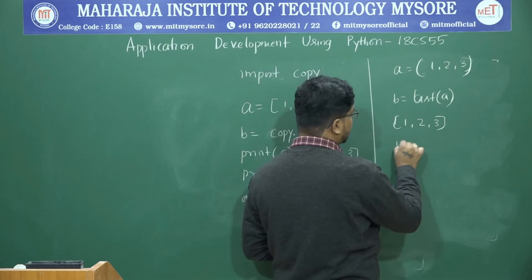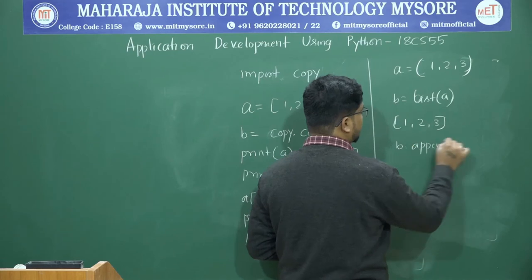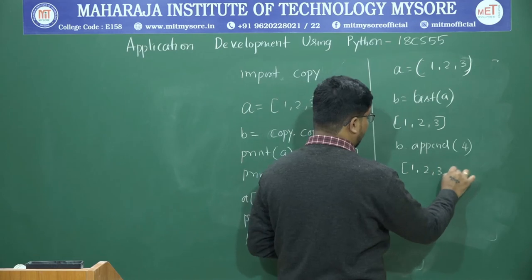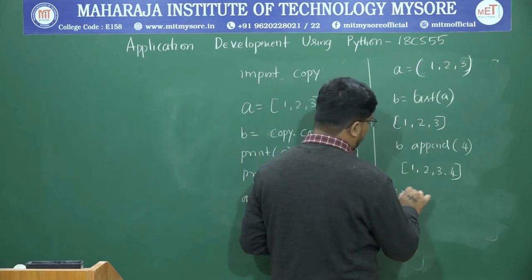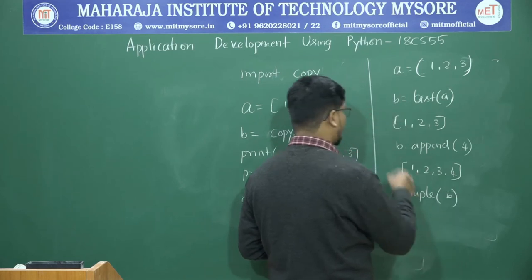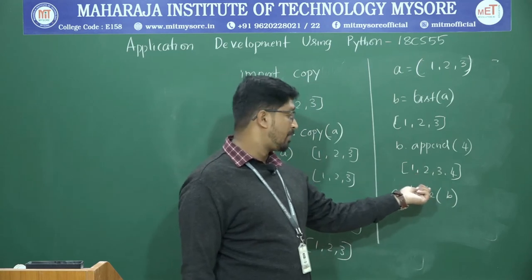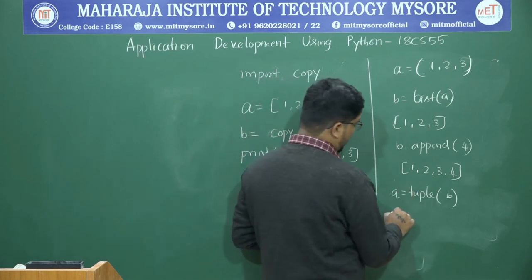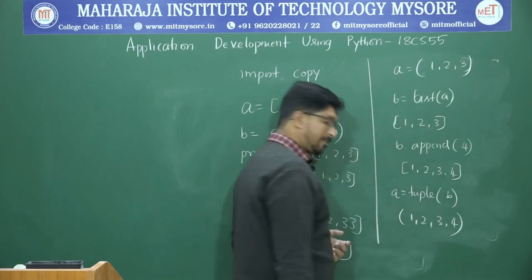Now you append, that is b.append of 4. So now b contains 1, 2, 3, 4. Now again convert b to a tuple of b and store it back to a. b is a list, you are converting b into a tuple. 1, 2, 3, 4 is converted to a tuple, then it is stored back to a. Now when you print a, it is a tuple again, 1, 2, 3, 4 with the new element.